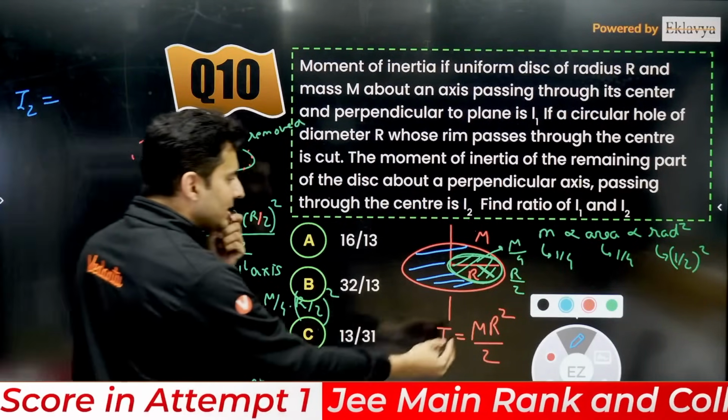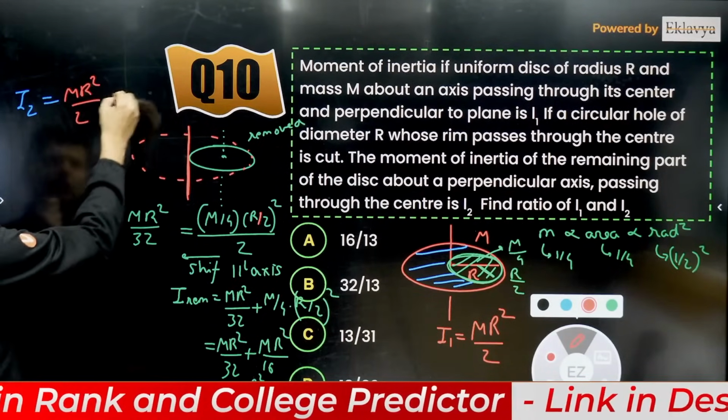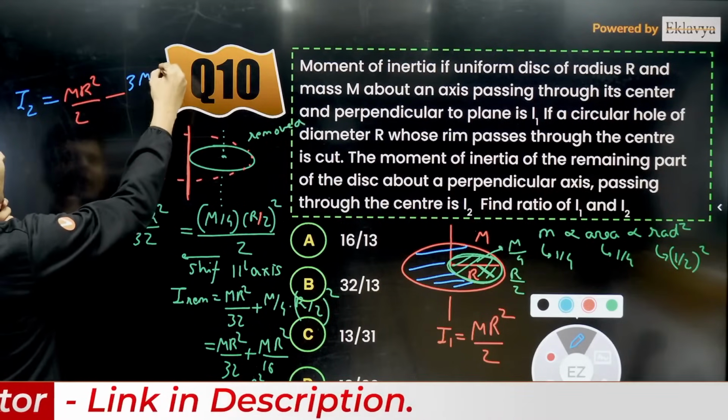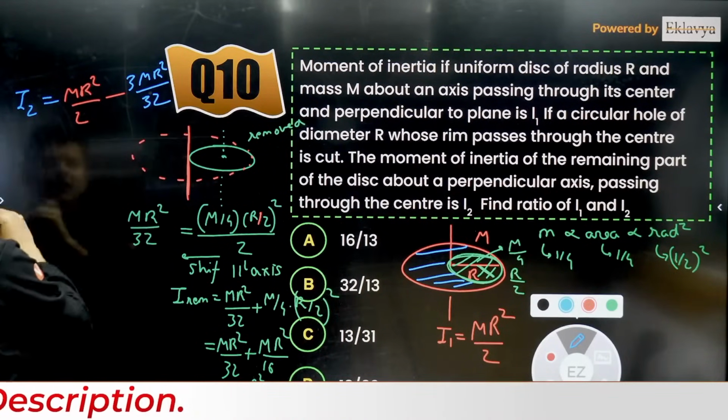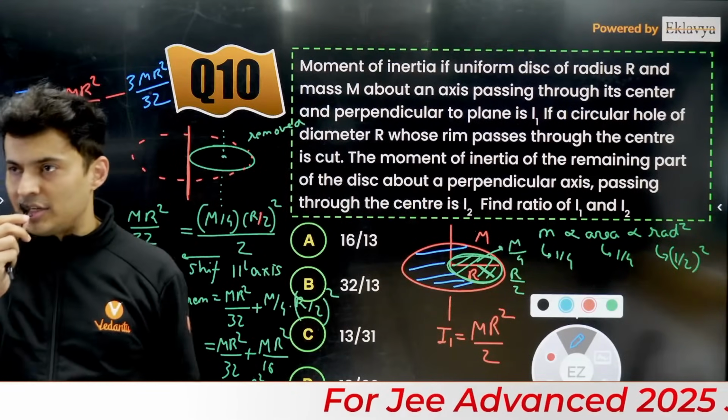So I2 will be basically this value, mr square by 2, minus this value, which is 3mr square by 32. So that's how you get I2. Now you can just take out the ratio.